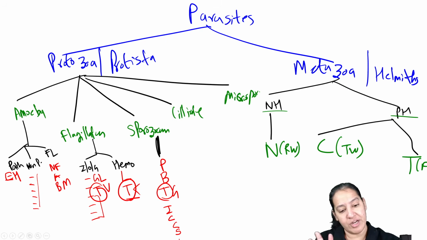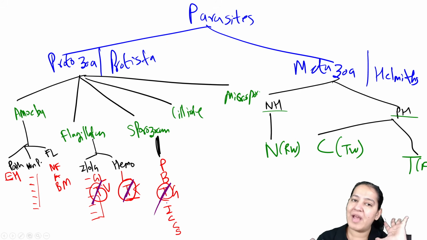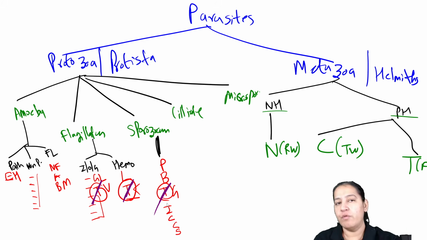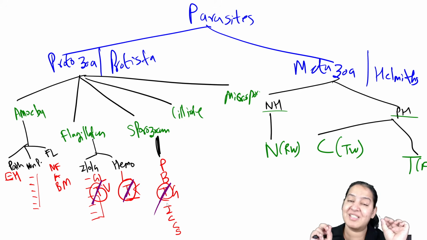Now please concentrate on T. This was Trichomonas vaginalis, this was Trypanosoma brucei cruzi, and this is Toxoplasma gondii. So please don't get confused in T. Everyone give me a thumbs up. I'm really trying hard. No one will explain classification to you with such minute details and with such simplicity.